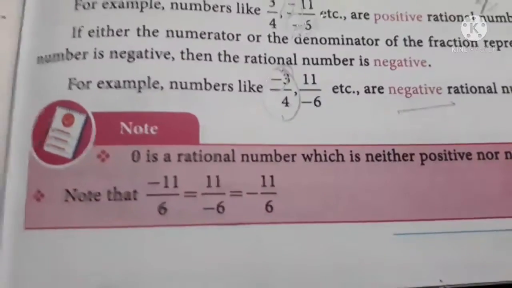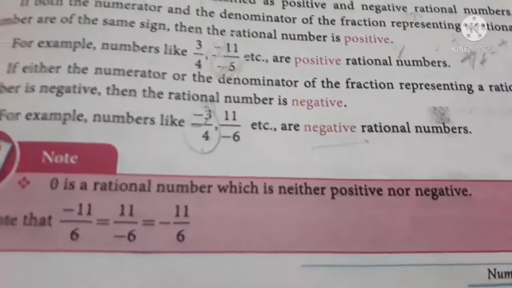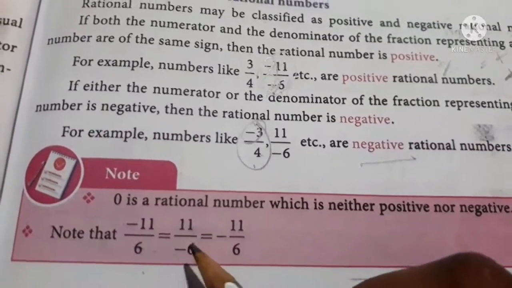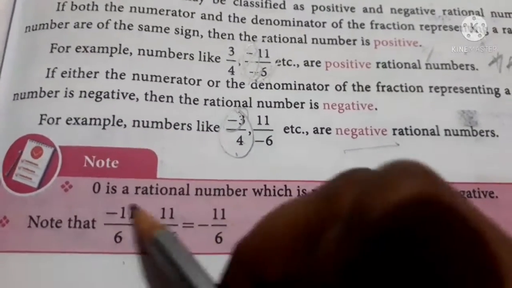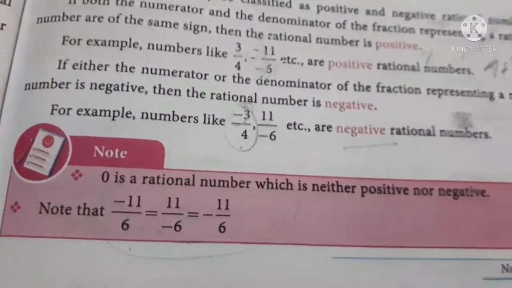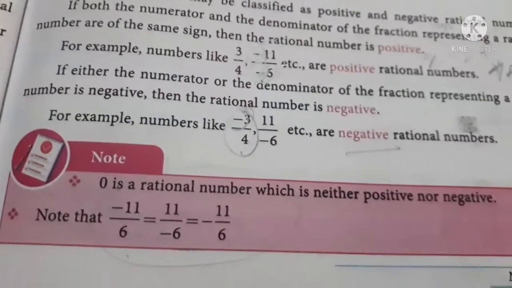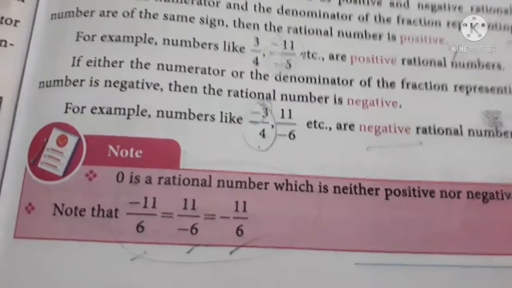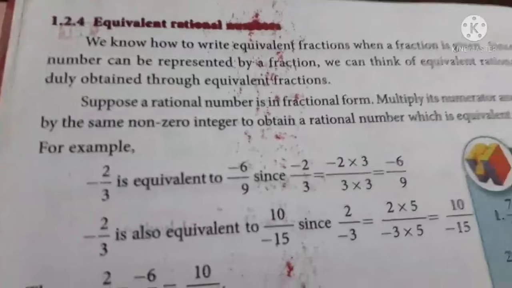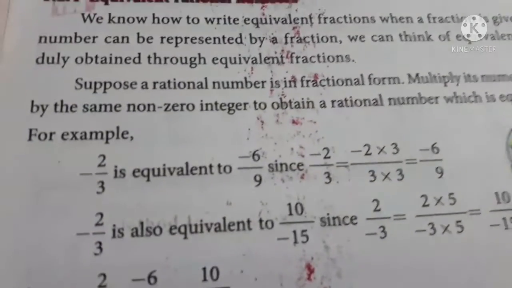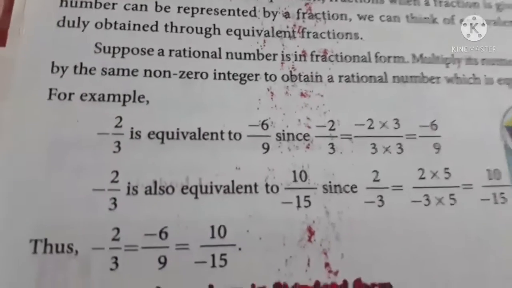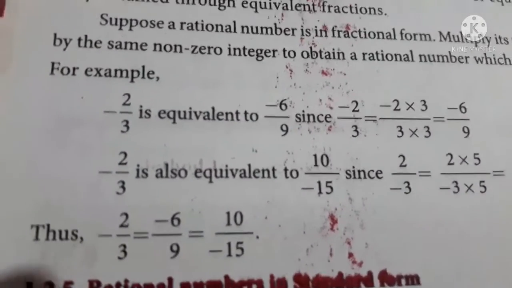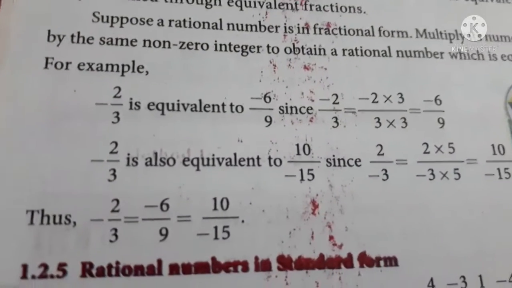Also, you have a note here. 0 is a rational number which is neither positive nor negative. And minus 11 by 6 equals 11 by minus 6 equals minus 11 by 6, see, all these three remain the same. Don't get confused. They'll give it in three different ways, but all three are the same. Now we are going to see equivalent rational numbers. I already told you about like fractions, right? If you multiply the same number with the numerator and the denominator, you will get a like fraction of the given fraction.